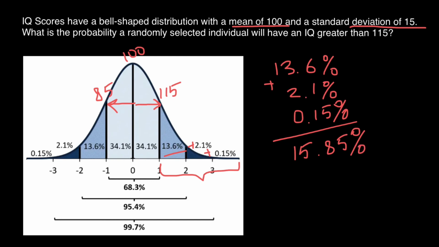Again, this is going to be our answer to the question, what is the probability a randomly selected individual will have an IQ greater than 115? And the answer, probability, is going to be 15.85%.